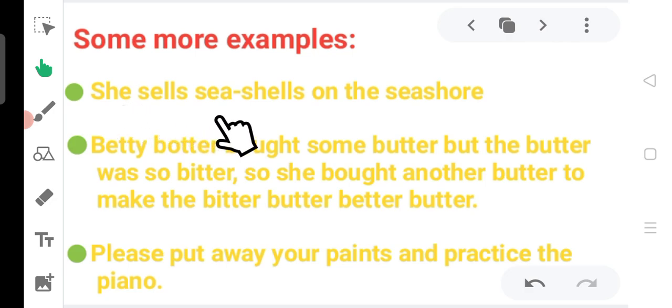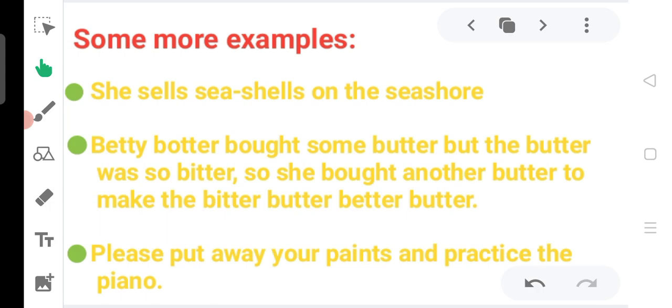She sells seashells on the seashore. It is like a tongue twister. So alliteration is the figure of speech in which the first syllable, you can see, is repeated. Whenever you see a word or a syllable repeated, syllable means sound of a word.